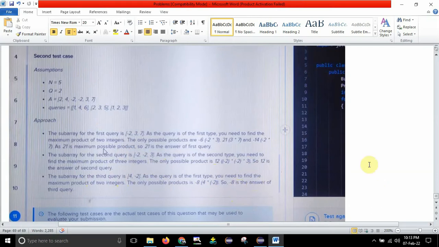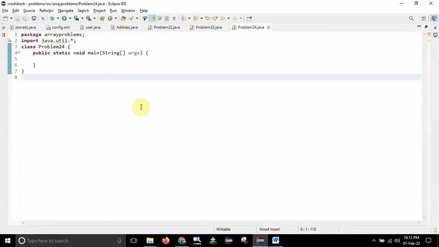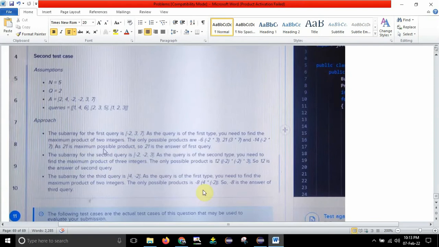Fine. So now let me go to the Eclipse and start writing the code. But before that, just note down, guys, that I will be taking the input directly. I will not take it from the keyboard and all those things, whatever they have given. I will just take the input as it is. Fine. So I will take the input and after that I will start writing the code. Let me open this one. It is opening, guys. Just wait for a few seconds.